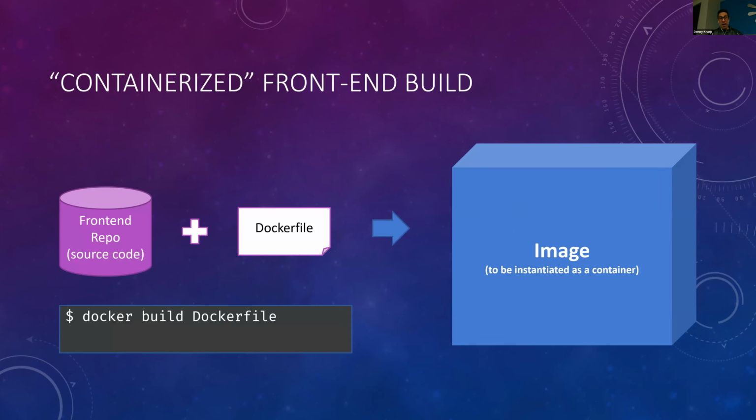So what is a containerized front-end build? That's the first thing I had to discover. Notice that in our repository, we had always had this Dockerfile as part of our source control system, right? The file was always there in the project, versioned as part of Git. When you use Docker and its docker build command pointed to that file, it'll produce an image. And a Docker image is kind of like a recipe for what is required to host and deliver an application, right?